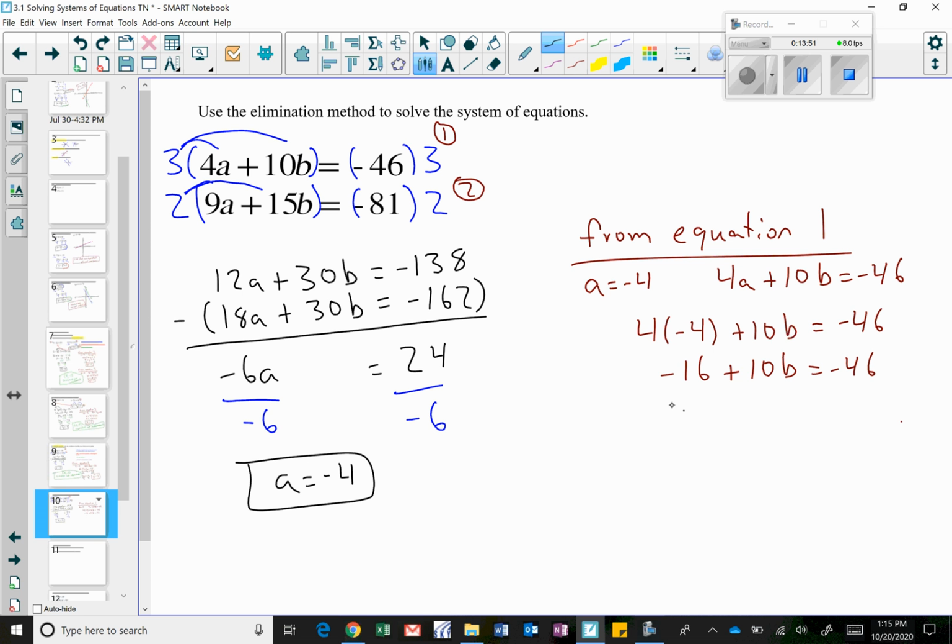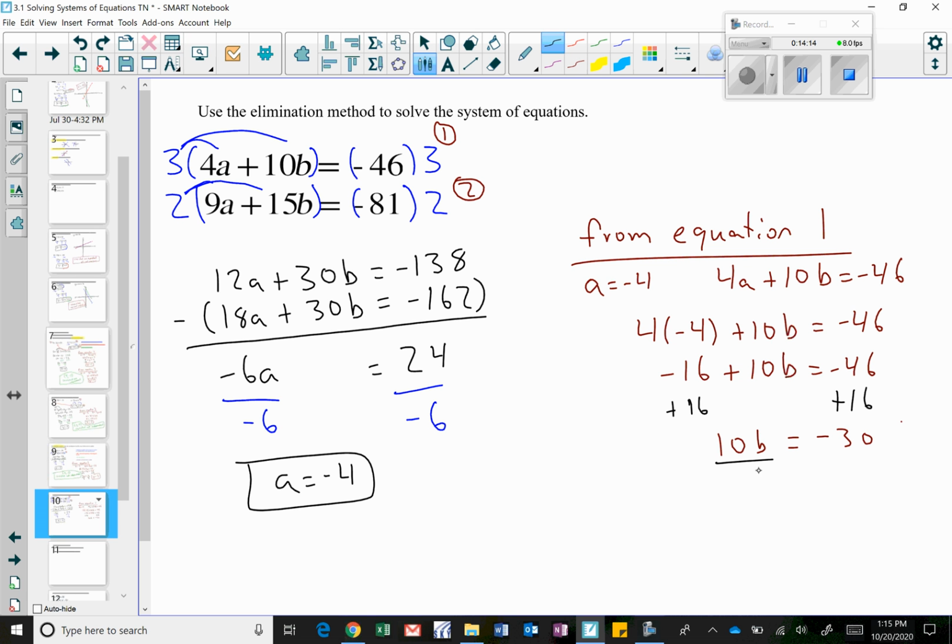Let's go ahead and add 16 to both sides. Okay. When I simplify this, I get 10b equals negative 46 plus 16, which is negative 30.